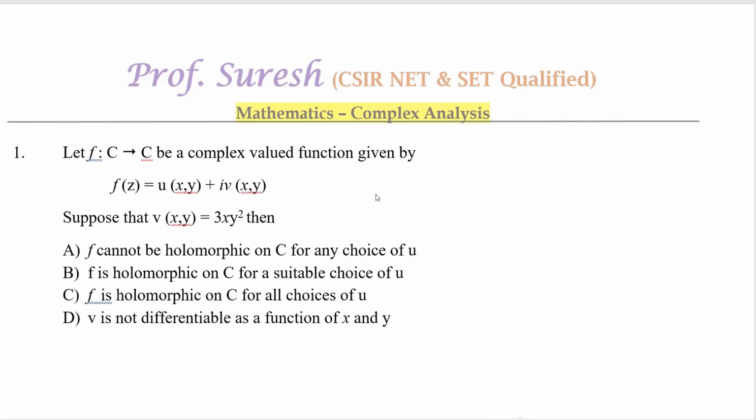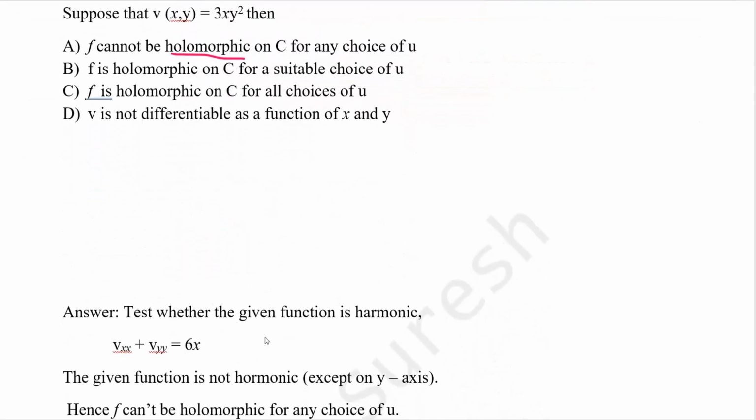Let f from C to C be a complex valued function given by f(z) = u + iv. Suppose that the imaginary part v = 3xy², then what can we say? The options: f cannot be holomorphic (holomorphic means analytic; see, these different names are very important); f is holomorphic on C for a suitable choice of u; f is holomorphic on C for all choices of u; v is not differentiable. These 4 options are given.